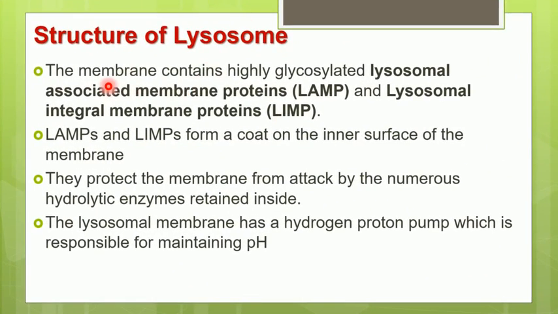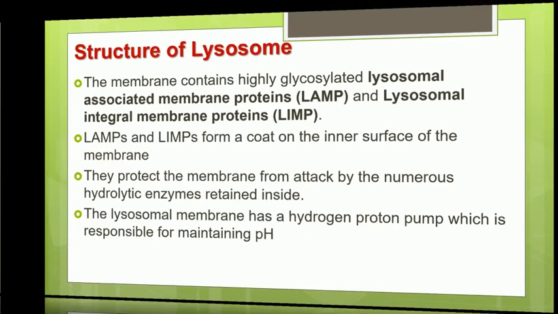These glycosylated proteins are of two types: lysosomal associated membrane proteins, short form LAMP, and lysosomal integral membrane proteins, short form LIMP. These LAMP and LIMP proteins are present on the inner surface of the membrane of the lysosome. And what is the function of these proteins? They basically protect the membrane from attack by the hydrolytic enzymes present inside the lysosome.